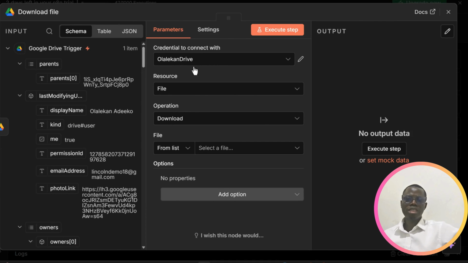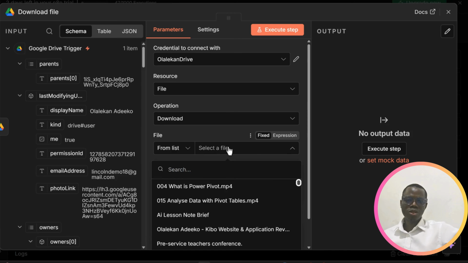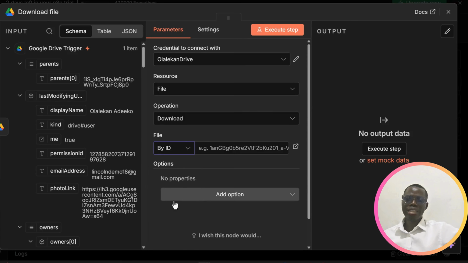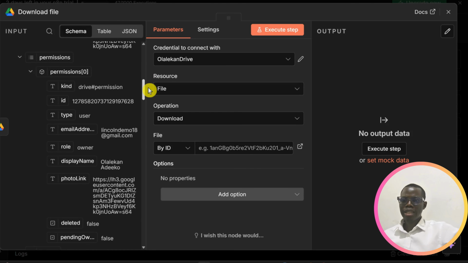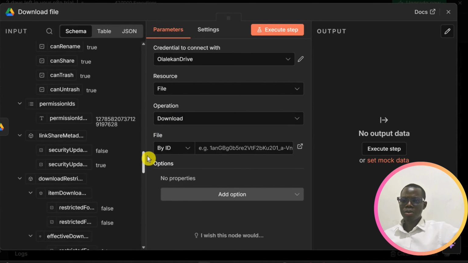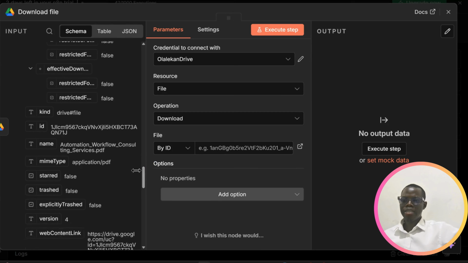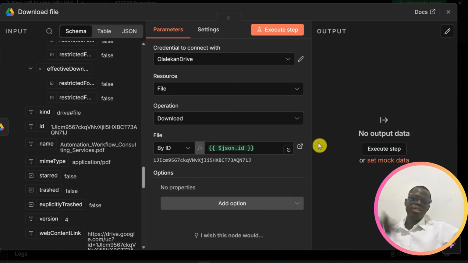So choose your credentials here. Everything here stays the same. Anyways, choose your file, but this time around, the file here will be dynamic. So we are changing to by ID, and then we'll look for the file ID here and drag it there. I'll scroll down to where we have the file ID. This is it. So I'll drag the ID here. What that means is when a new file is introduced, it should fetch that file. So it keeps updating my knowledge base here.